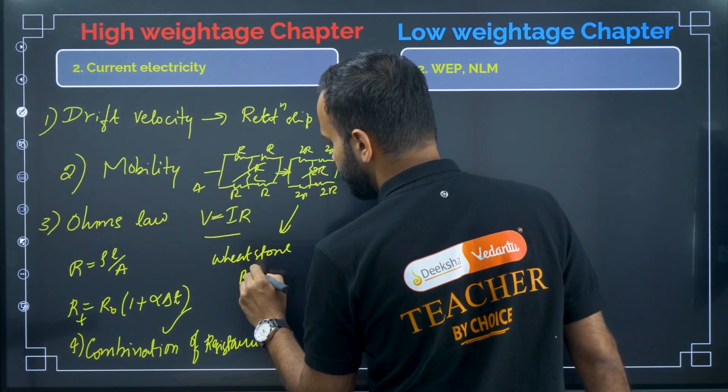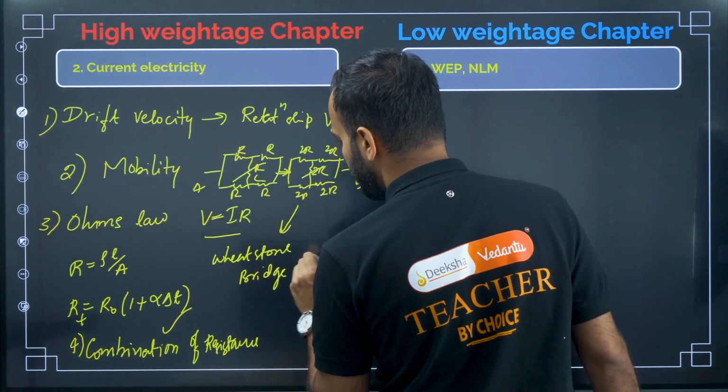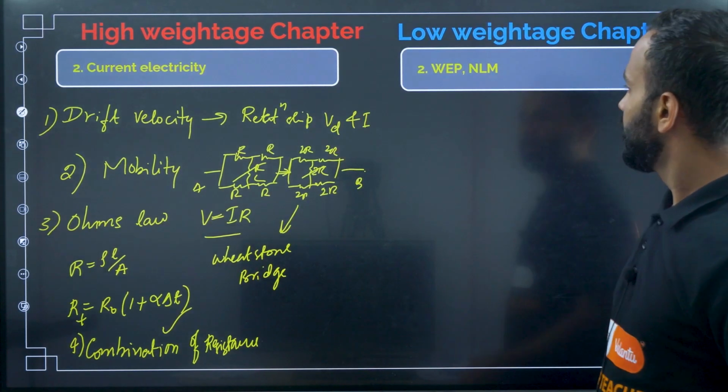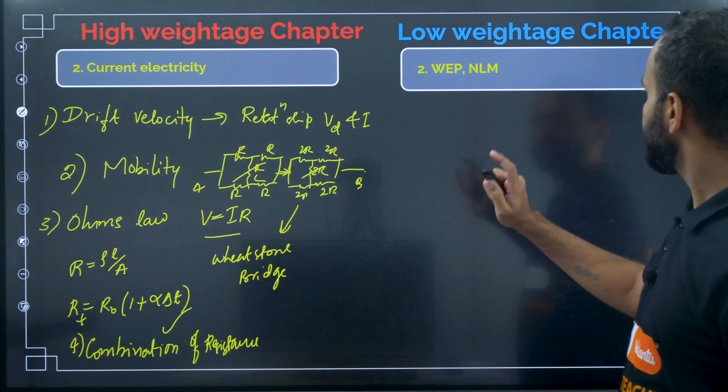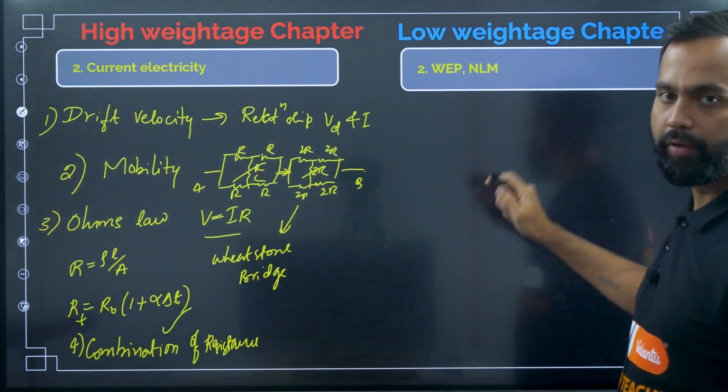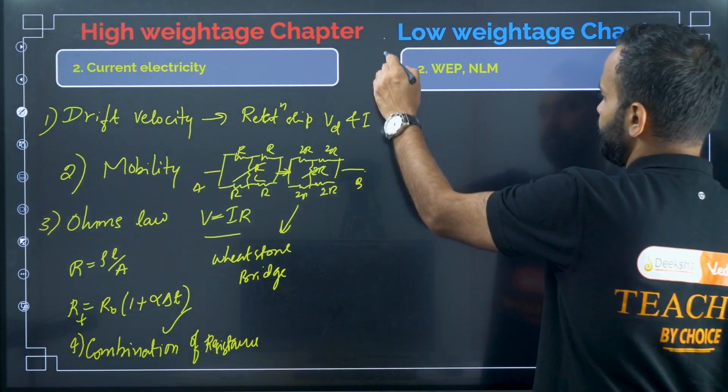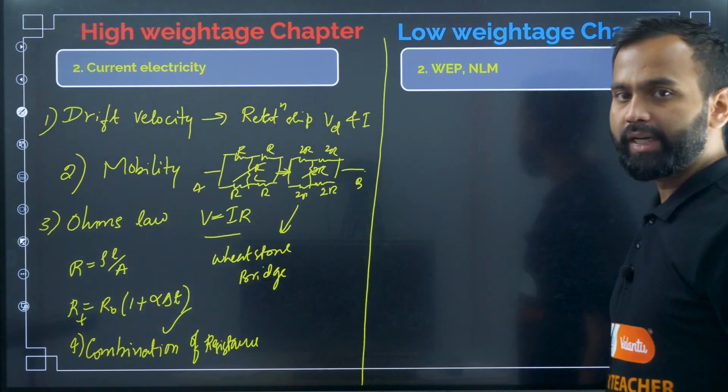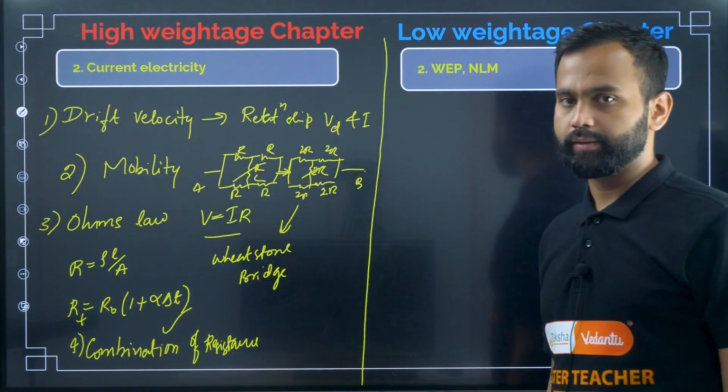Wheatstone bridge, right? And then the low weightage chapter, work energy power and NLM. So in work energy power, what are the things they are going to ask?